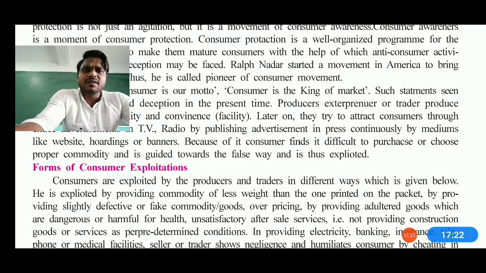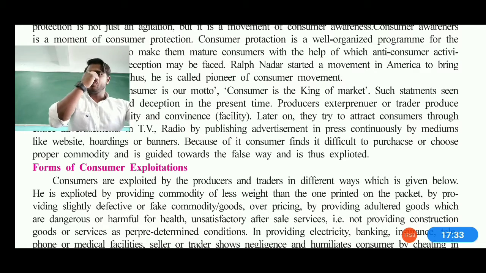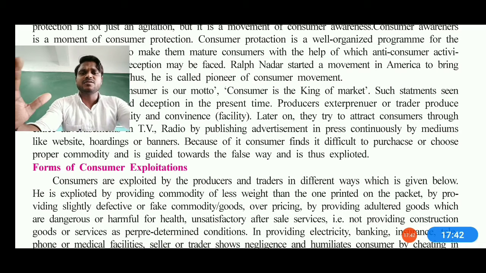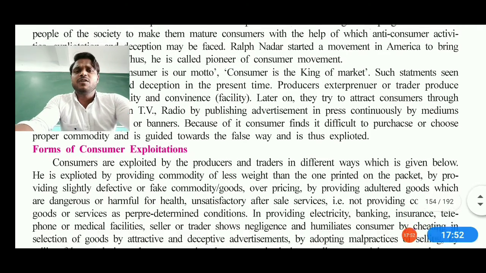People are attracted by advertisements on TV, radio, or in newspapers and magazines, and hoardings can also work simultaneously. But it is controlled too, because the Government of India is working very powerfully, and false cases are already studied and filtered before they go to the consumer awareness program. So that's how some exploitations are also there.